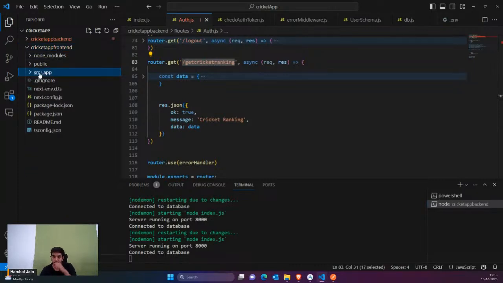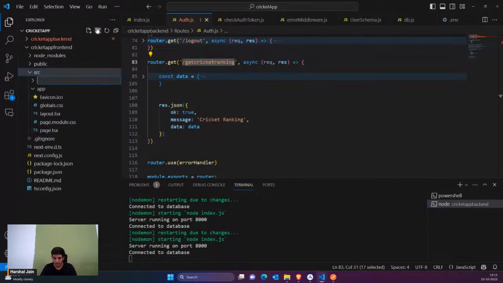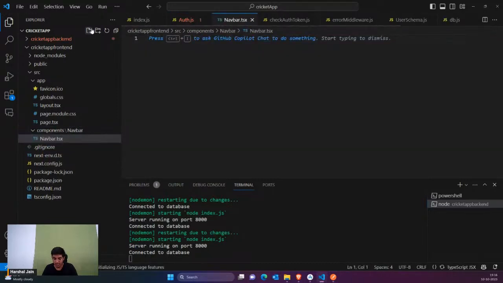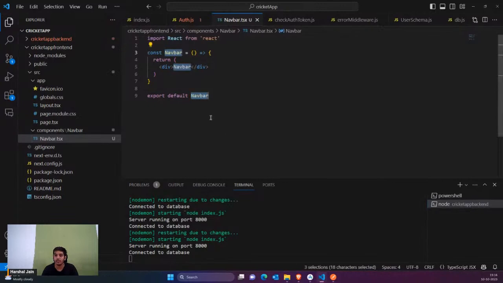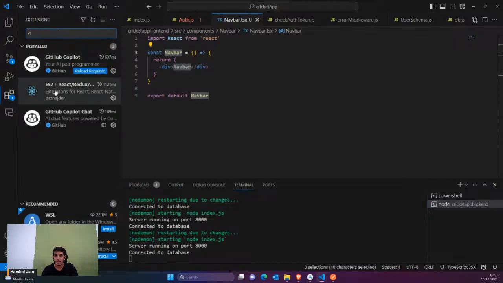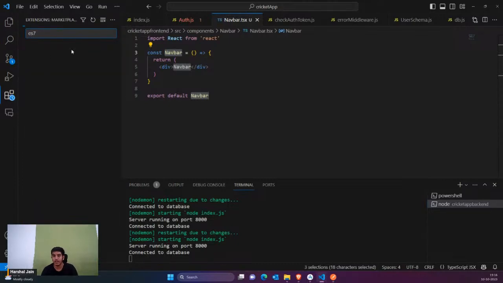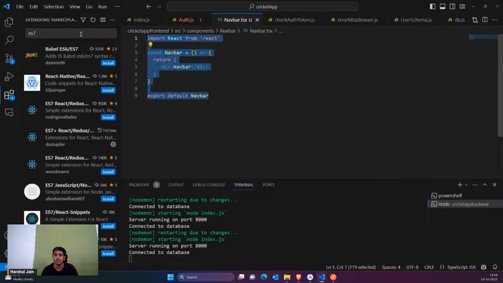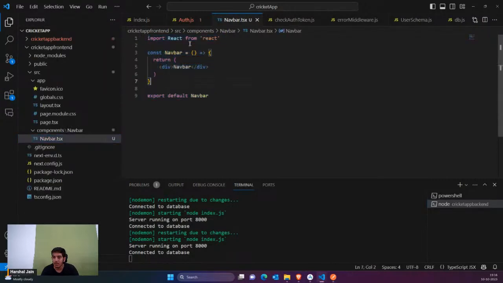Inside the src, we have first of all one folder named components. It is going to have a navbar, and inside it we're going to have one file named navbar.jsx. I'll just type RAFCE. This is a shortcut which I get from an extension. You can simply type ES7 plus and you would get this extension. Once you install it, you get the RAFCE shortcut. Now you can see that we have the navbar component.